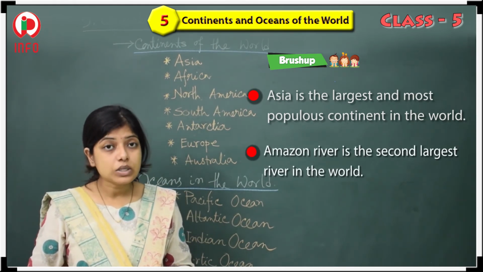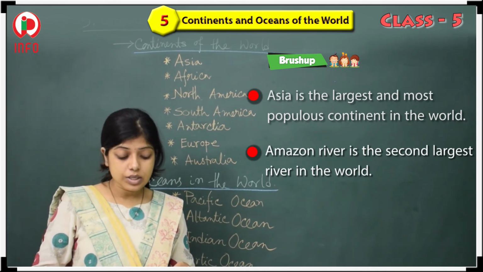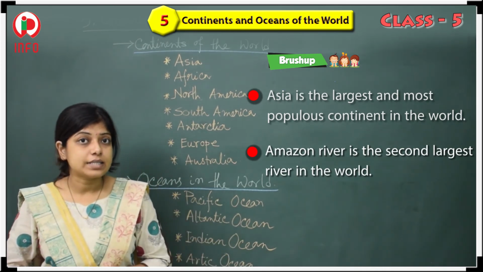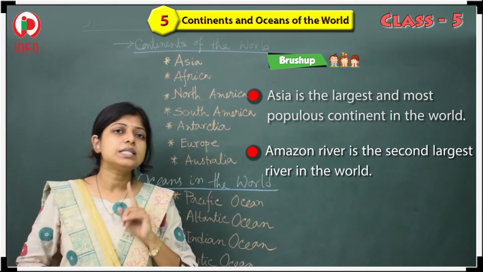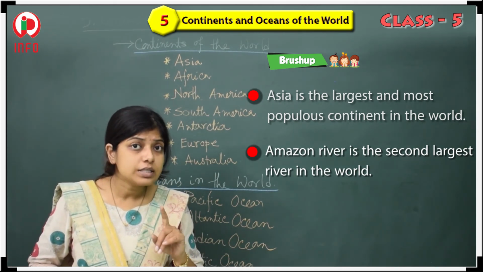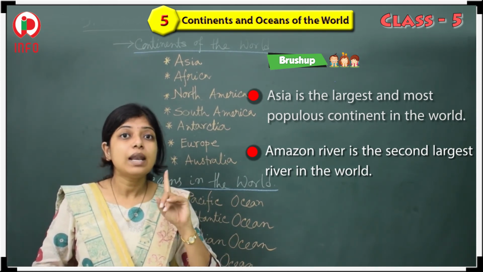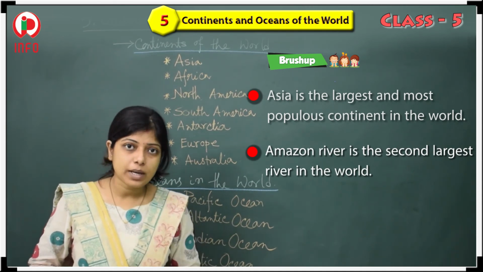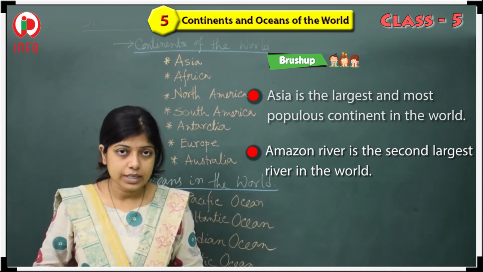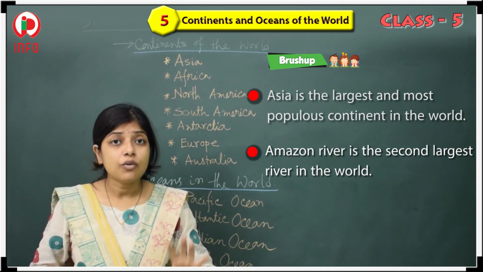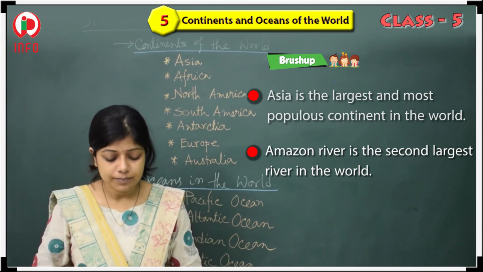And the Amazon River, yes, the Amazon River is the second largest river in the world. Which one is the first largest? That one is the Nile River. In which continent is it located? It is in the African continent.